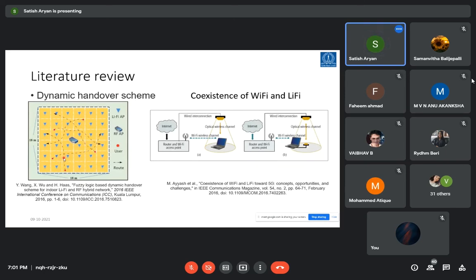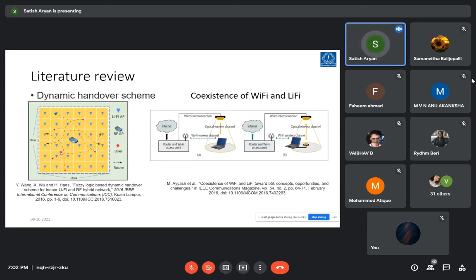So when a user is moving in the particular area under coverage, he comes across VLC access points and RF access points. The RF access point comes into effect where the region is not covered by the VLC access point.